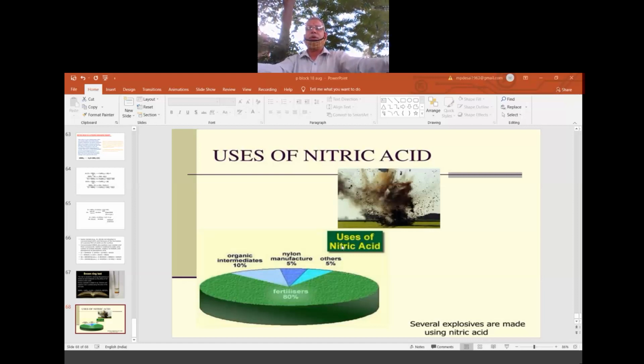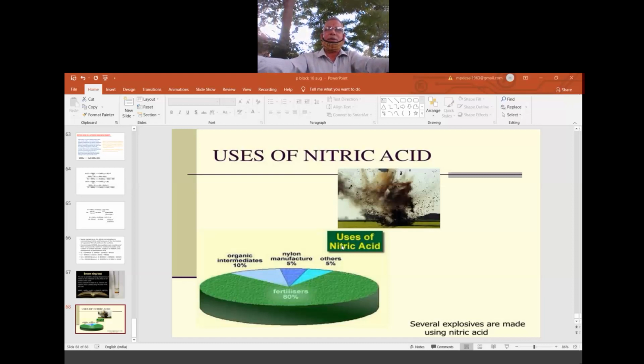So that is a test for gold also. When the gold is pure, it is soluble only in aqua regia. In general, it is called tejab, in Hindi or whichever language, I don't know. So tejab is the same as aqua regia, a mixture of HNO3 and HCl. It is highly strong, so the moment it falls on the skin, blisters start. So we should be very careful when the gold is dissolving.